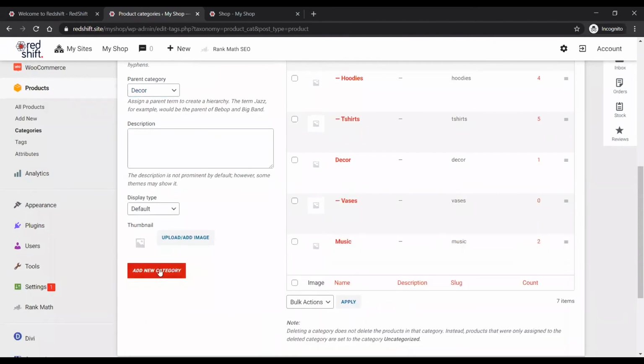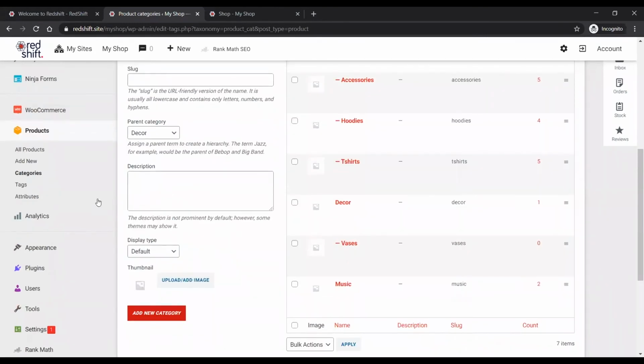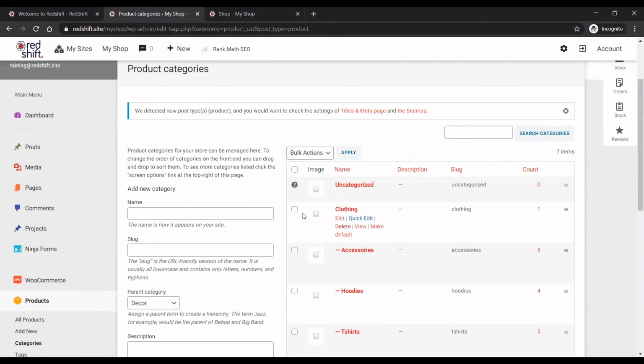Okay, and I click on add category, and it's added in vases as a subcategory of decor. So that's how you manage your categories in WooCommerce. And then obviously when you're adding in a product, your product gets assigned to any one of these categories, or multiple. A product can be in multiple categories. It doesn't have to be in one. Thank you. I think that answers the question, does that answer the question?